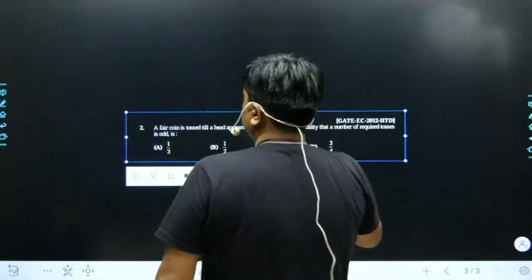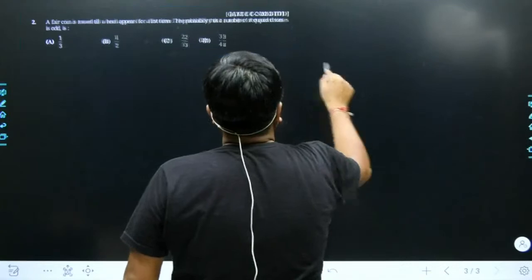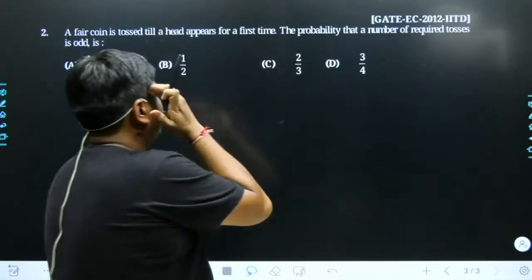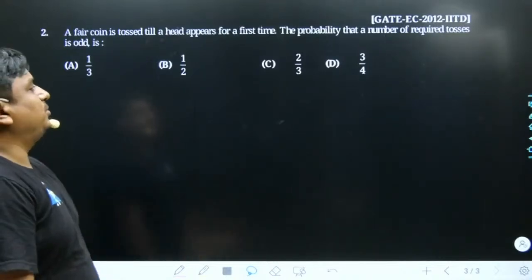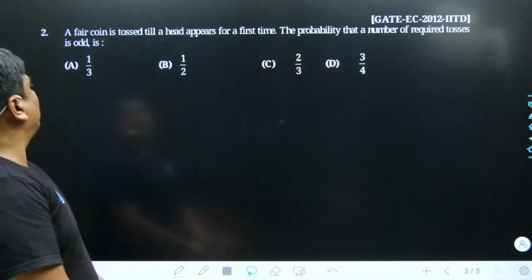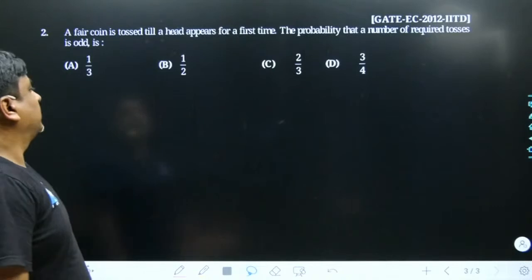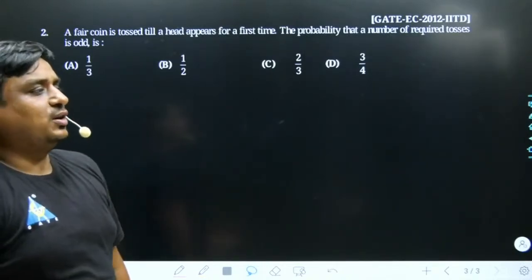Let me take this problem. This is the second question of the day. What the problem states: a fair coin is tossed till a head appears for the first time. The probability that the number of required tosses is odd is.